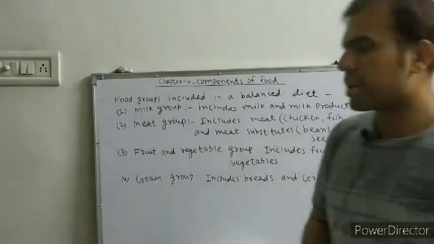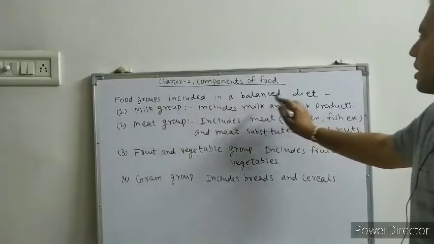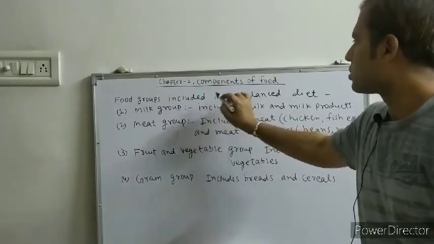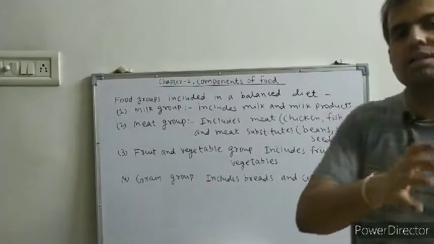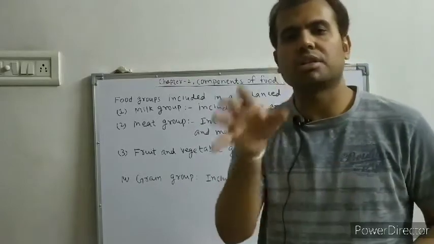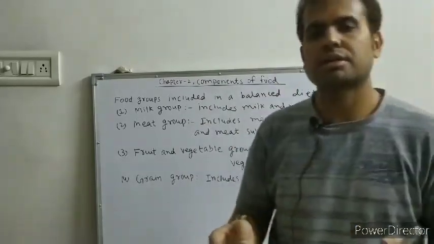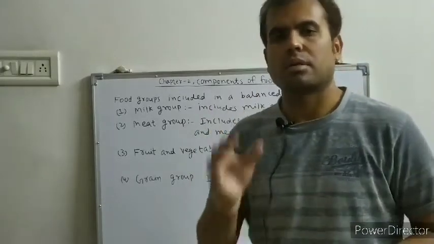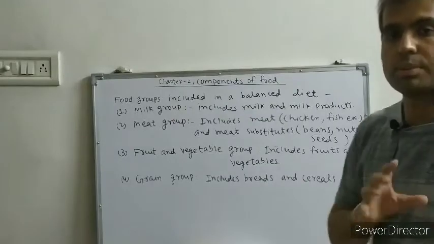Now one more topic left for today's class is food groups included in a balanced diet. So we have discussed what a balanced diet is. A balanced diet contains carbohydrates, fats, vitamins, proteins, minerals, roughage, etc. These are nutrients in your daily diet. So this is called a balanced diet. So it should be present.